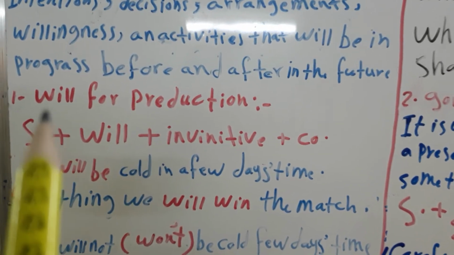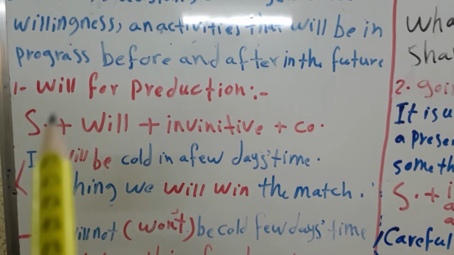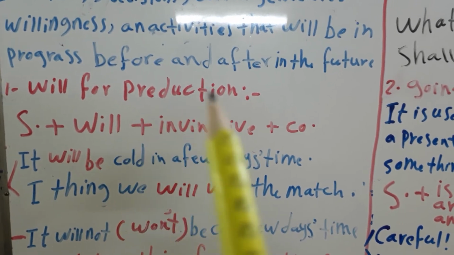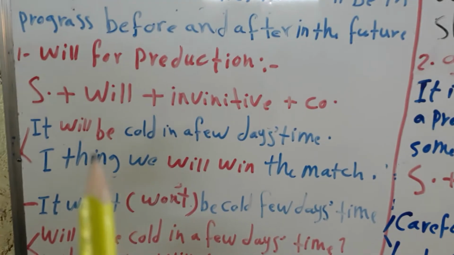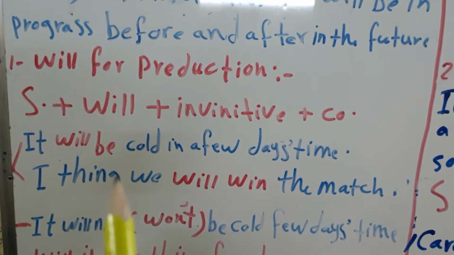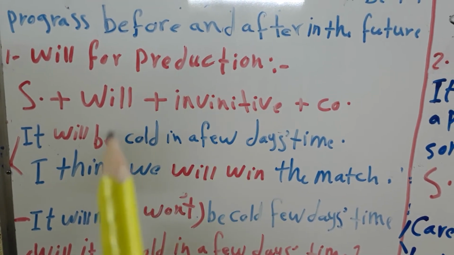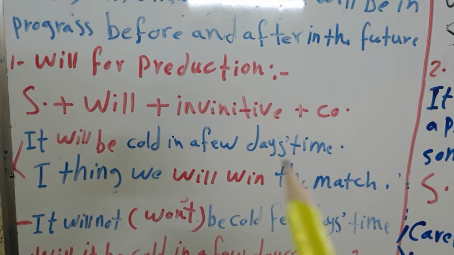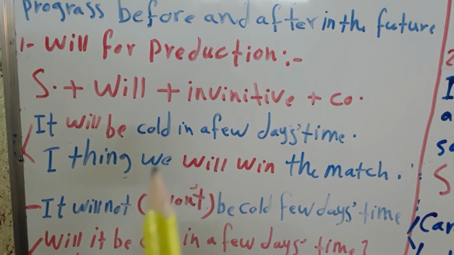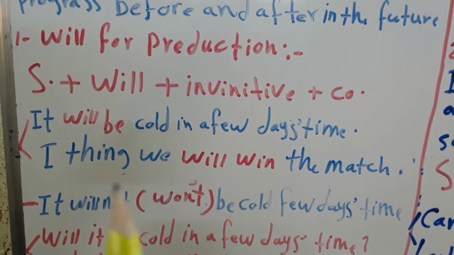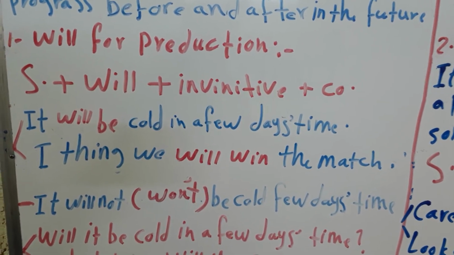So the first form is will, for prediction. We use will to express a prediction that will happen in the future. For example, it will be cold in a few days' time. The speaker predicts that the weather will be cold in a few days' time. Also, a sentence for opinion: I think we will win the match.